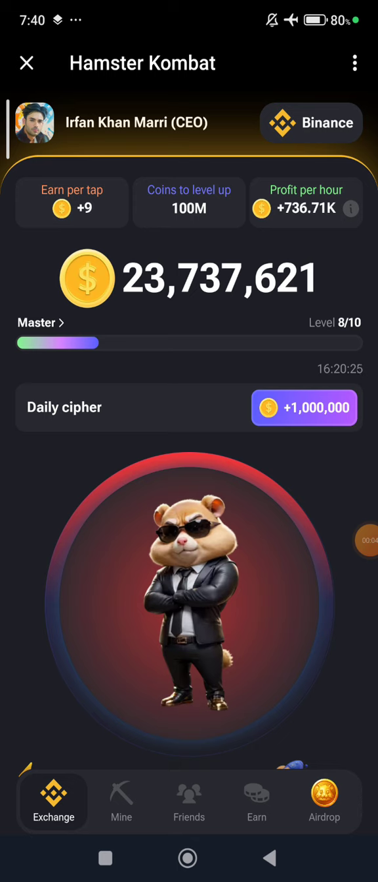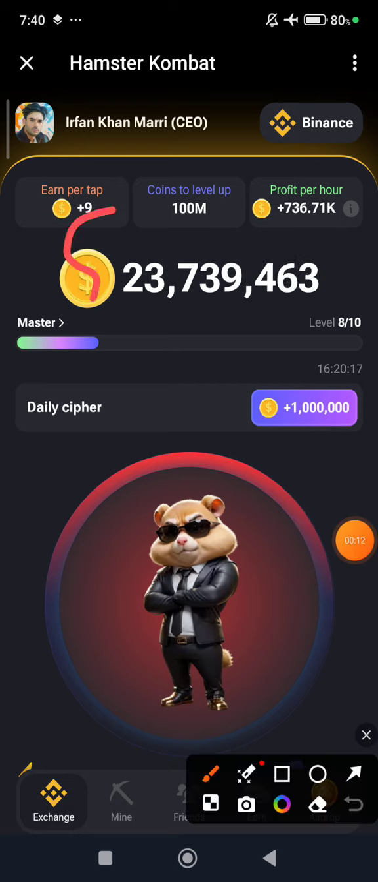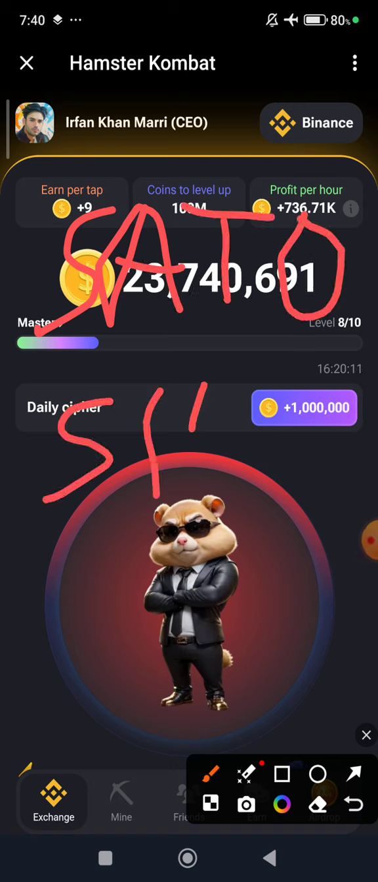Let's solve today's hamster cipher code. Today's code is Satoshi, S A T O S H I. Okay, let's type Satoshi in this section in the wording of cipher.